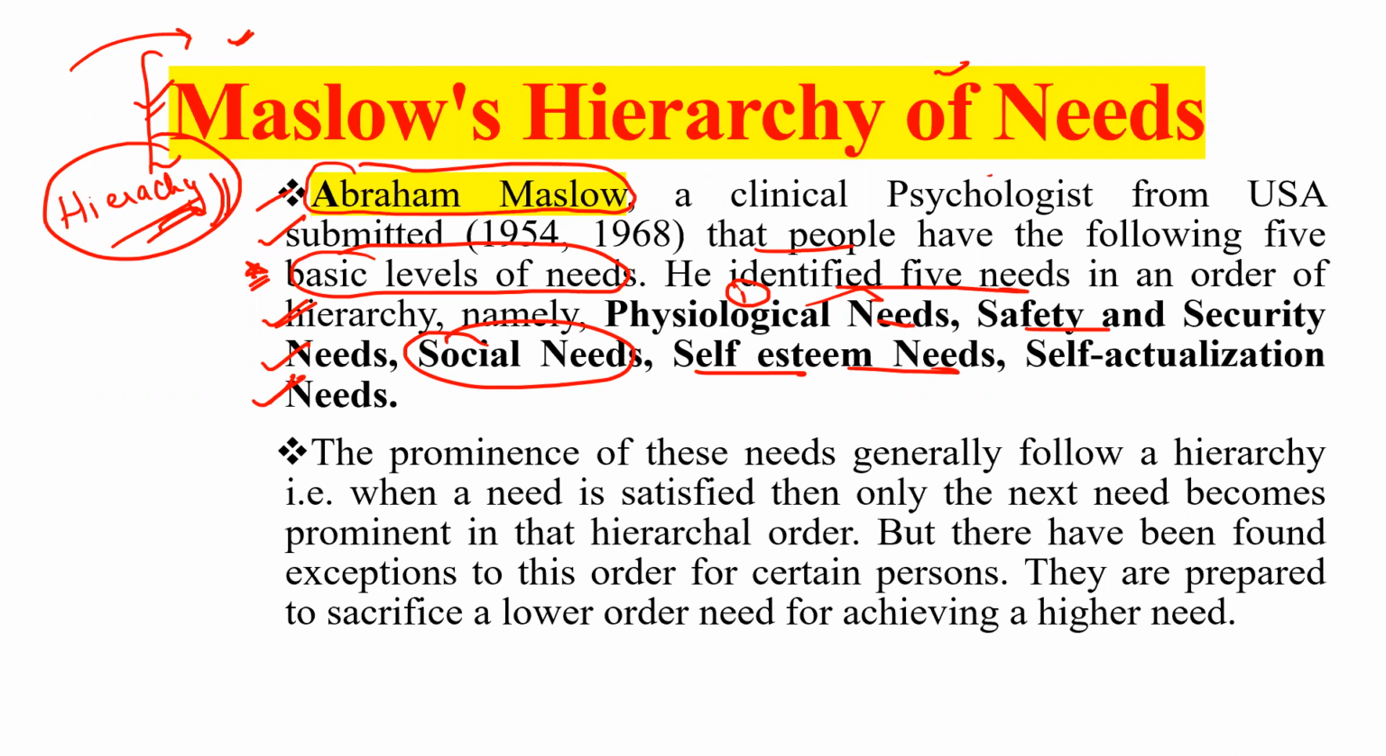So first physiological needs and safety and security needs, then social needs, then self-esteem needs, and the last one is the self-actualization needs. So the prominence of these needs generally follows the hierarchy. That is, when a need is satisfied, then only the next need becomes prominent in that hierarchical order.